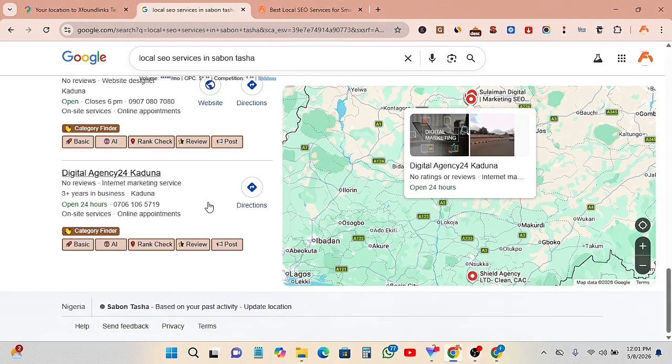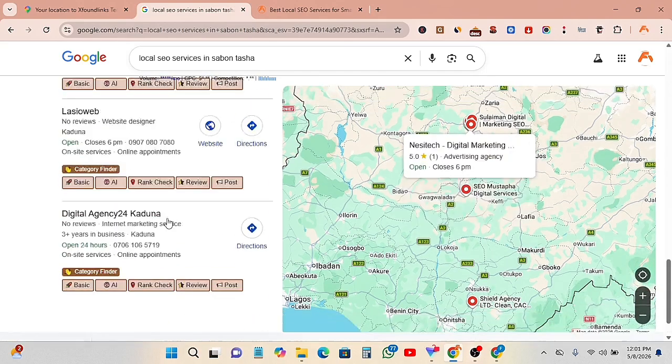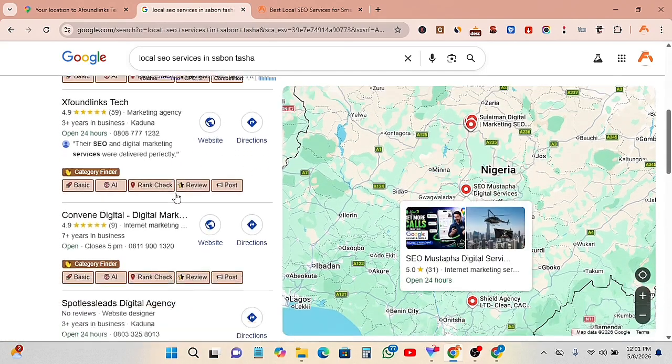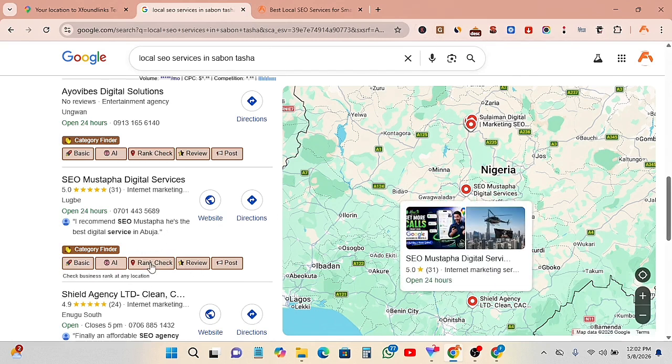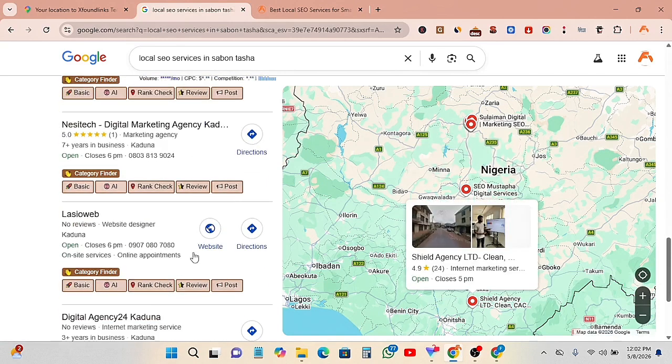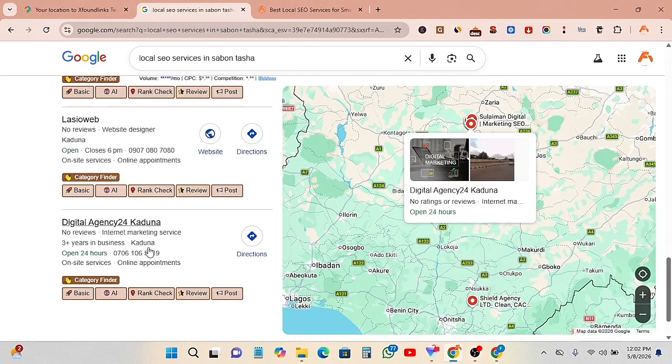Can you see? So what you can do here, you can also use this local SEO tool I'm using, that is GMB Everywhere. It's a tool I also use for audits. It can help you audit these businesses and use the reports to pitch them, because if you're pitching them just like that, they may not hire you. But once they see that their competitors are doing well but they themselves are not, they will be able to see the gap between them and their competitors. They will be able to listen to you and hire you.